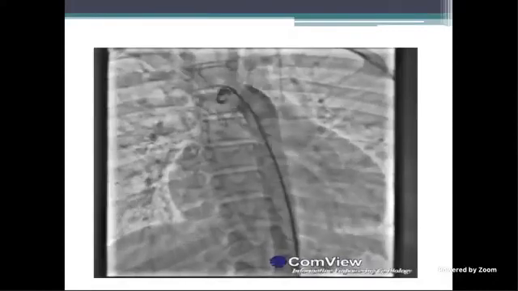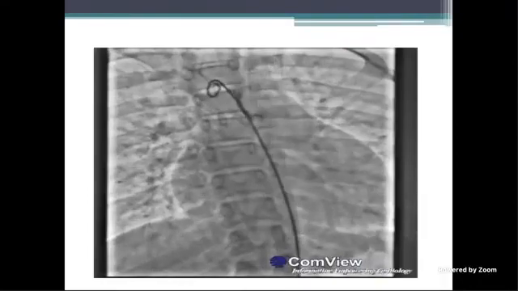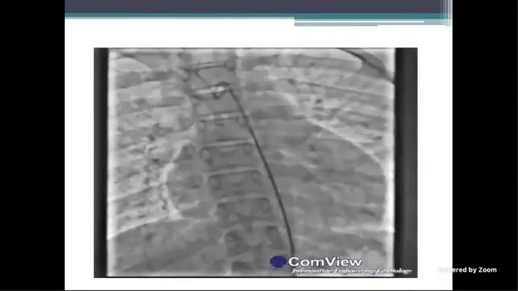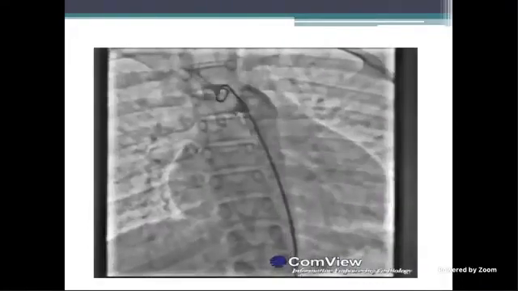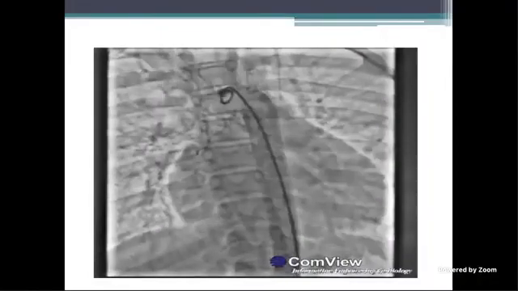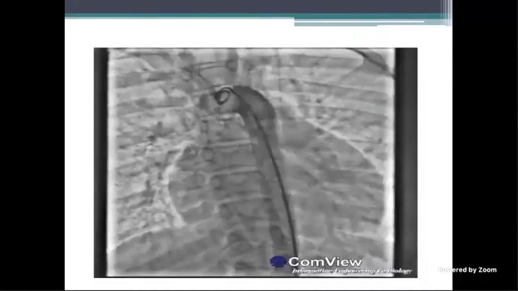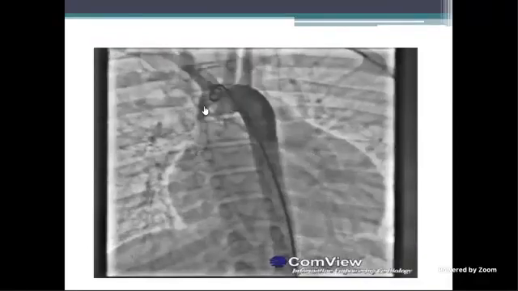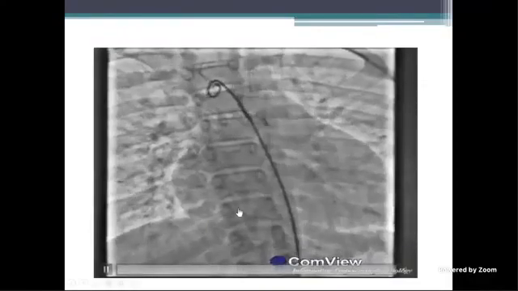This is an aortogram showing an AP view with the pigtail in the arch of the aorta, showing a normal brachiocephalic, left common carotid and left subclavian artery. And from the descending aorta, we can see a branch feeding the right side, which is probably an aortopulmonary collateral, probably a MAPCA, and the rest of the...